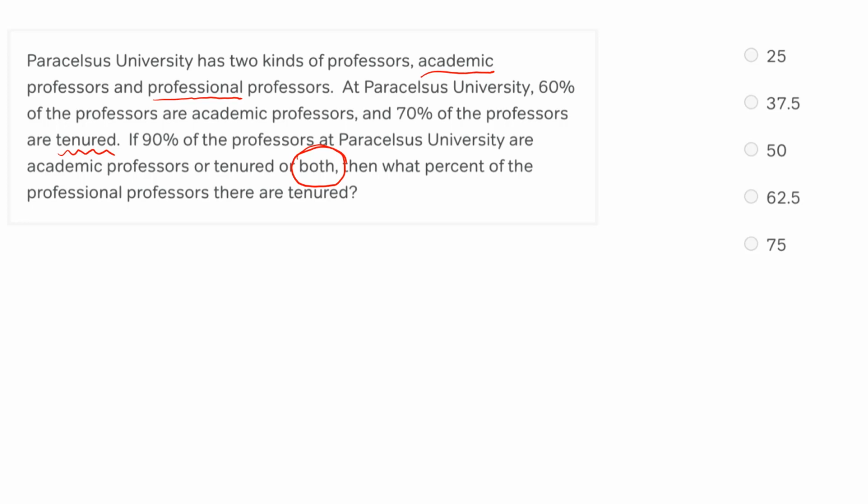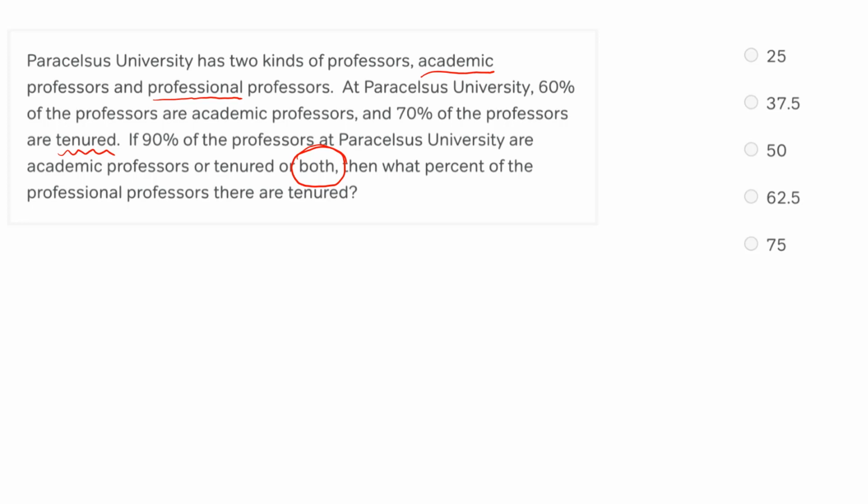At this point, we know we're dealing with overlapping sets, academic versus professional and tenured versus not tenured. But how do we organize this information and deal with all of the numbers in this question? The best way, in most cases, when we're dealing with two overlapping sets with complementary features, is setting up a double matrix. I'm going to show you how to do that.